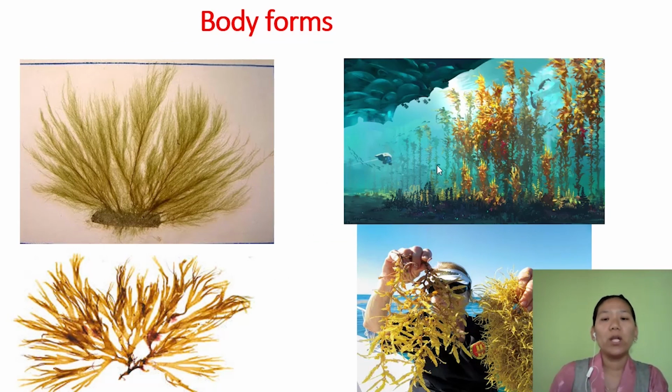The body form in the Phaeophyceae ranges, of course they are multicellular, from simple branched to highly profusely branched. This is Ectocarpus and this is kelp, and this kelp is so tall that it forms like a forest in the ocean. So Ectocarpus, kelp, Dictyota, and this is Sargassum.